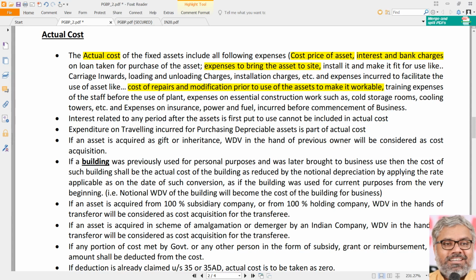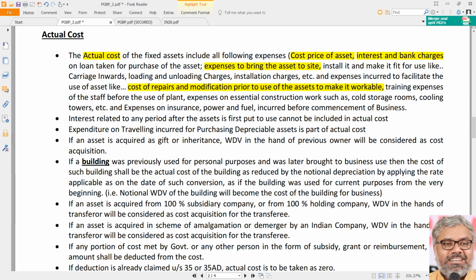That cannot be added to the actual cost. But if any repairs expenditure or modification expenditure is incurred prior to the asset being put to use, that will naturally be of capital nature, hence that will be capitalized, which means that will be added to the actual cost of the asset.